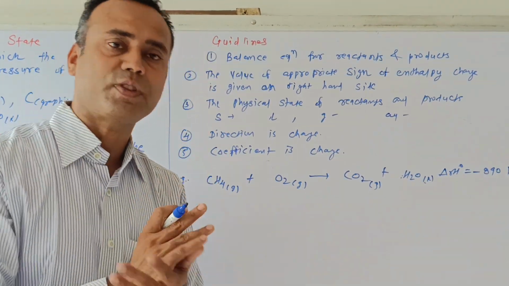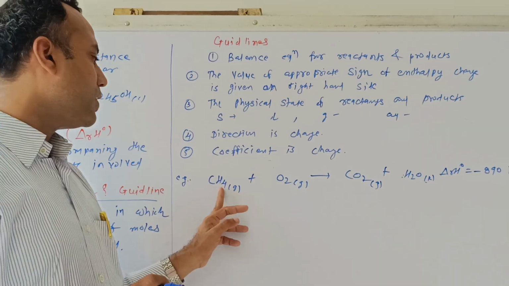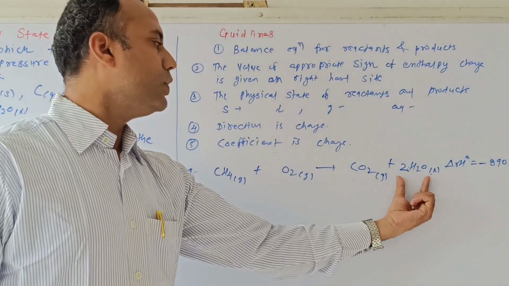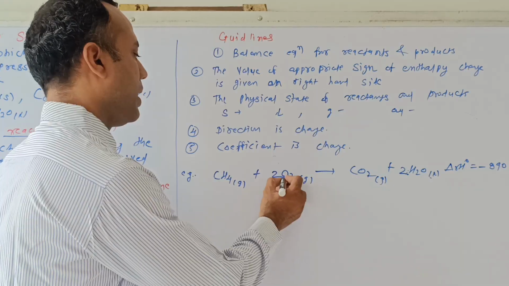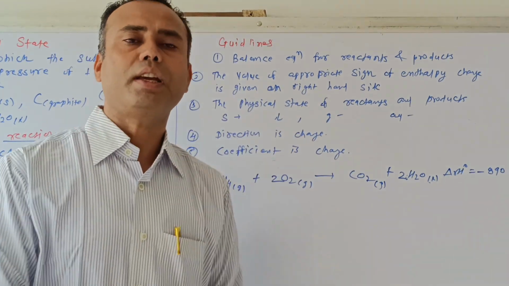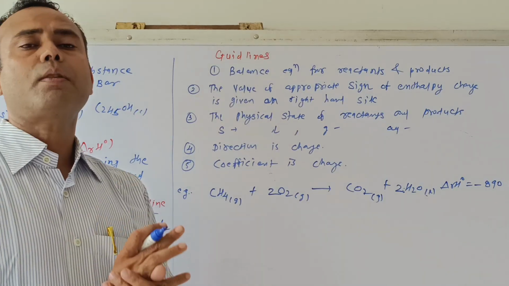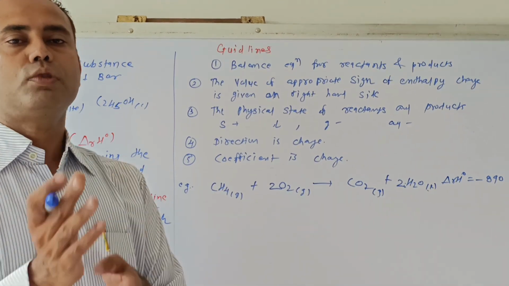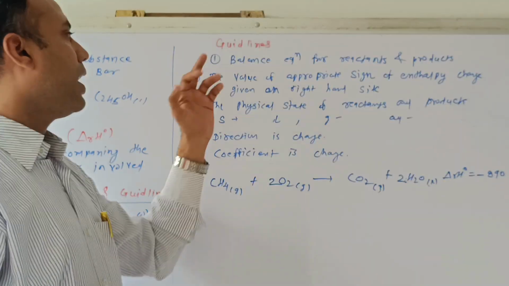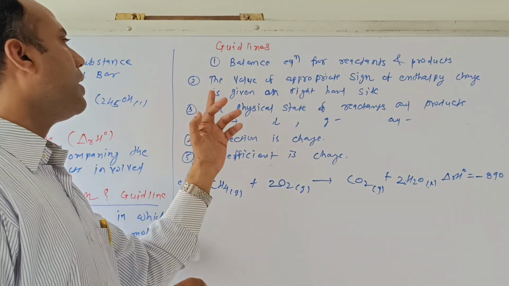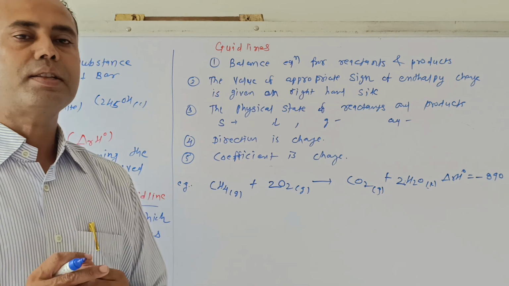You have to balance it first of all. Hydrogen is 4 and 2, so multiply by 2. Oxygen is 2 plus 2, 4, and here 2, so multiply by 2. Now the reaction is balanced. This means that while writing a thermochemical equation, the reactants and products should be balanced. The number of moles of reactants and the number of moles of products should be balanced. After that, the value of enthalpy change with the appropriate sign is given on the right hand side.